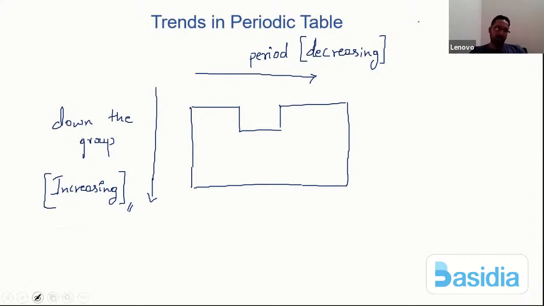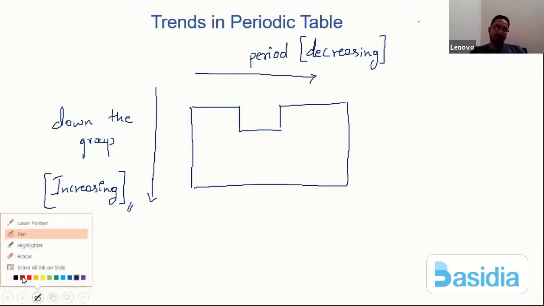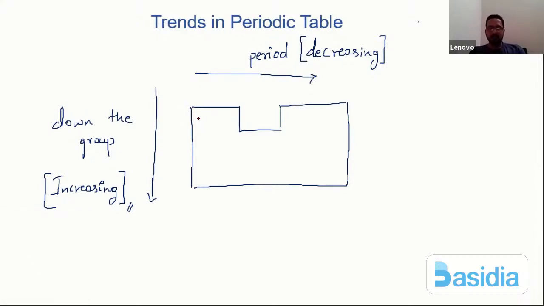So if you take an example, I'll take the first group elements. Let me say I have lithium, sodium, potassium, rubidium, and cesium. So they all belong to the first group. Let us not forget that. They all belong to the first group.